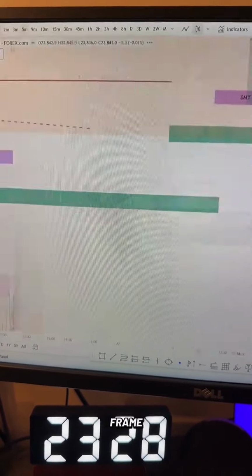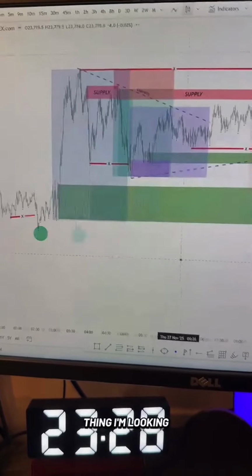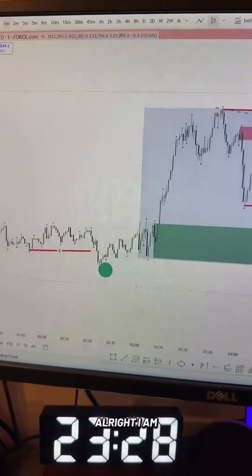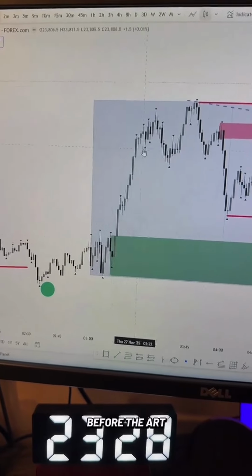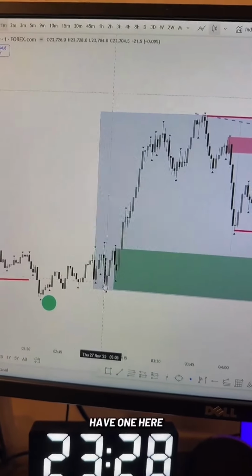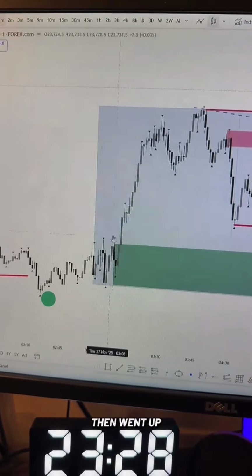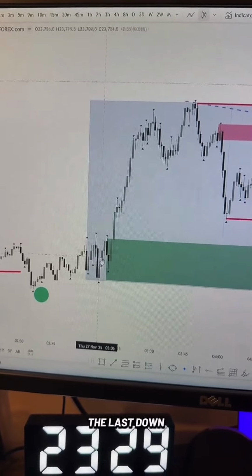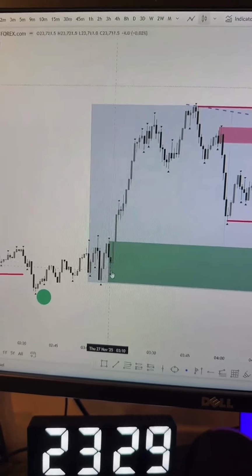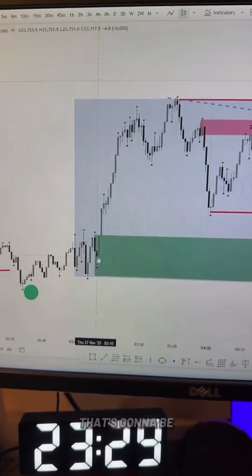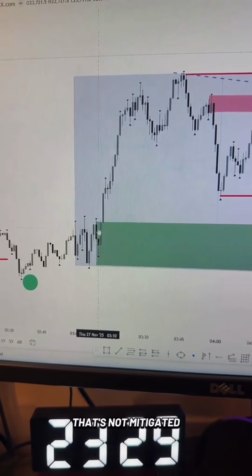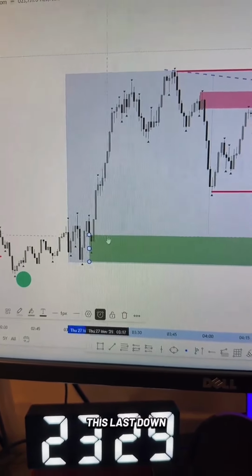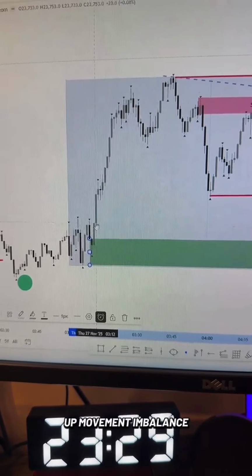Let's go on a lower time frame. On a lower time frame now, there's one thing I'm looking for, one thing only. I am looking for an imbalance before the last down candle before the up move. So where's the imbalance? For example, we have one here where the liquidity happened. We took out this low and then went up. Where was the imbalance? It was this portion here. The last down candle before the imbalance was right here. But you see how this has already been mitigated. Then from there, that's when we did this whole move. But if I look at this one, you see how that's not mitigated. So if I draw it down to this portion here, this last down candle before the up move with imbalance,